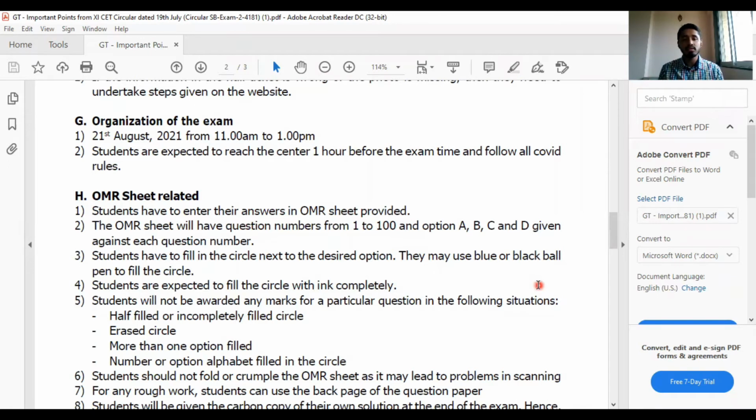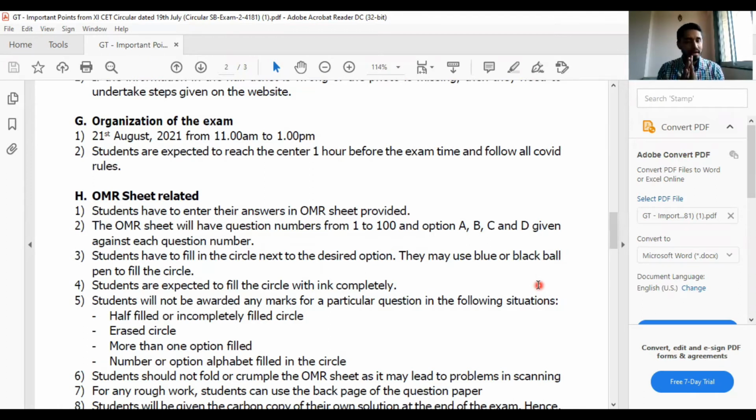Now, how is your answer sheet going to be corrected? You'll get the results very soon because your answer sheet is going to be scanned by the computer. When it is scanned, automatically the colored circle is taken as your answer. Now, if you don't color the circle properly, like if you go out of the circle or you color half the circle, your answer won't be taken. So see to it that each circle is colored very carefully and perfectly.